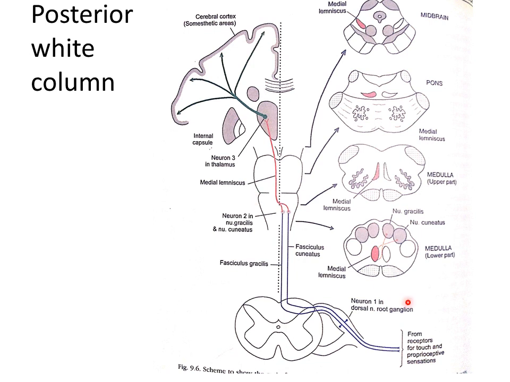The peripheral processes of the neurons in the dorsal root ganglion go to the receptors, and from here the peripheral process conveys impulses into the neurons of the dorsal root ganglion.